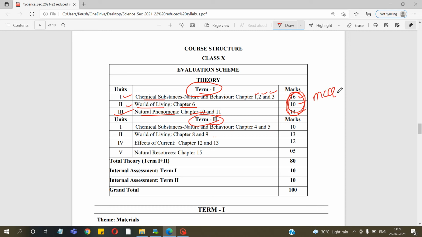Next, in term 2, unit 1, chemical substances, nature and behavior. From this unit, chapter 4 and 5 will be there in the syllabus with 10 marks weightage. And from unit 2, world of living, chapter number 8 and 9, having a weightage of 13 marks. Unit 4, effects of current, chapter number 12 and 13, that is 12 marks in term 2. And unit 5, natural resources, chapter number 15, that will be 5 marks in term 2.